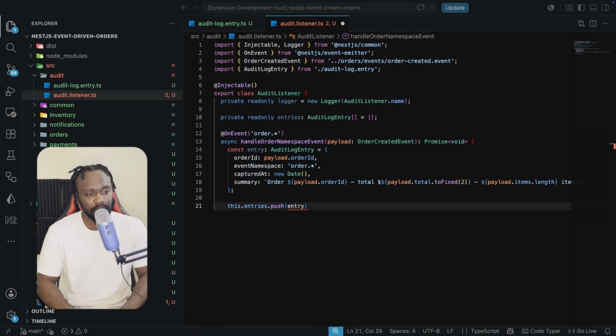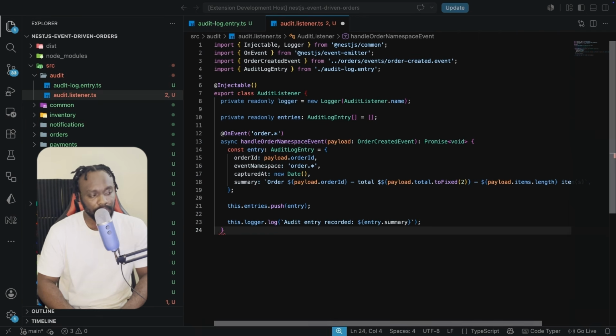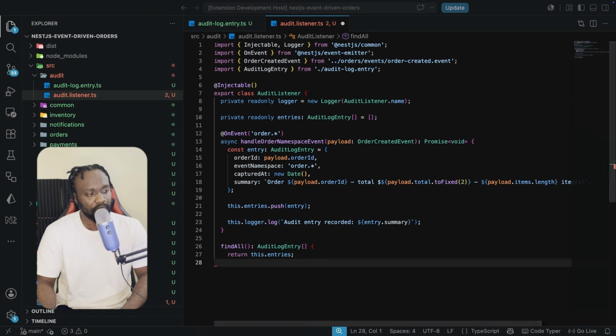So we say this.entries.push(this.entry), and we're going to log that the audit entry has been recorded, and we're going to put the entry.summary over here, just like this. We are logging this to the console. We're also going to have a findAll so that we can get all the audit log entry lists, and this is going to just return this.entries over here.